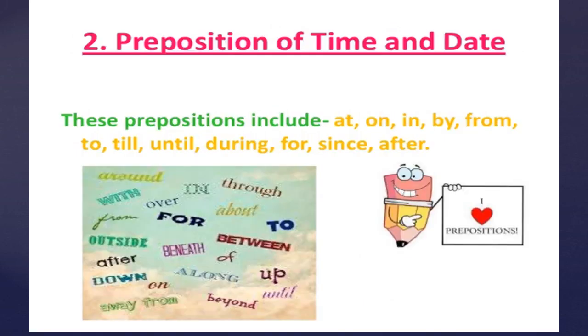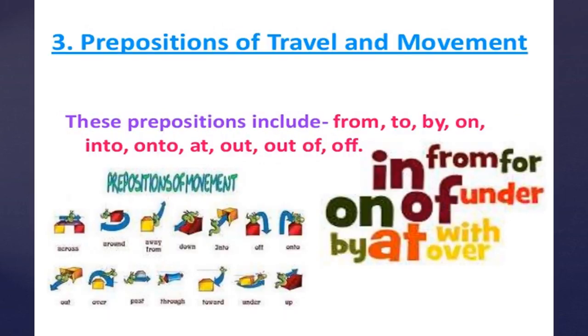The next type is prepositions of time and date. They include at, on, in. Now you will see that there are some common prepositions which are used in both types. That depends on their usage. To, till, until, during, for, since, after. Then the last type is prepositions of travel and movement. These prepositions include from, to, by, on, into, onto, at, out, out of, and off. Now those were the types of prepositions. Depending upon their usage we will discuss their uses individually.